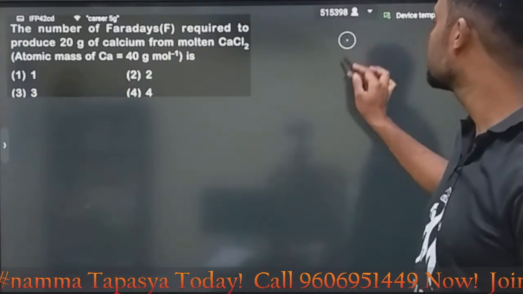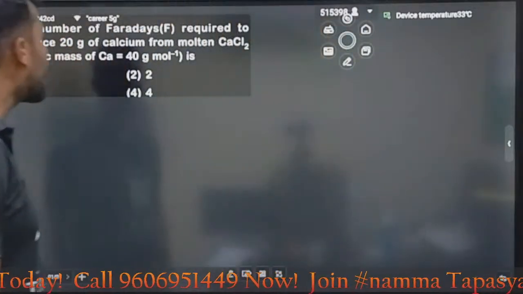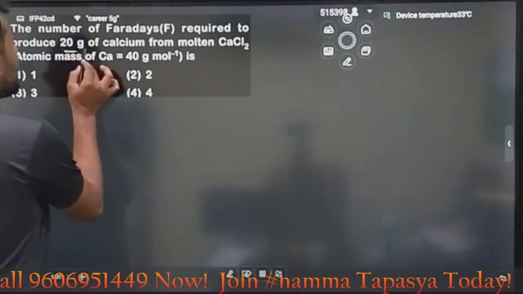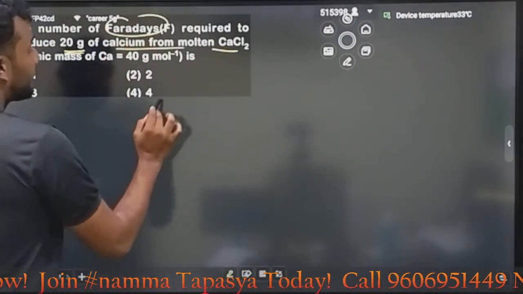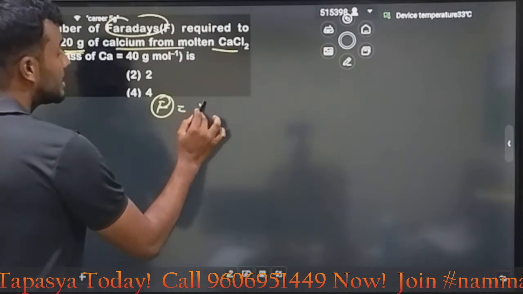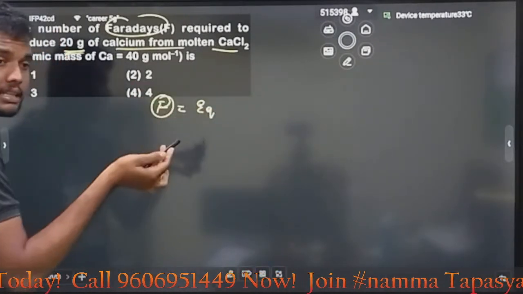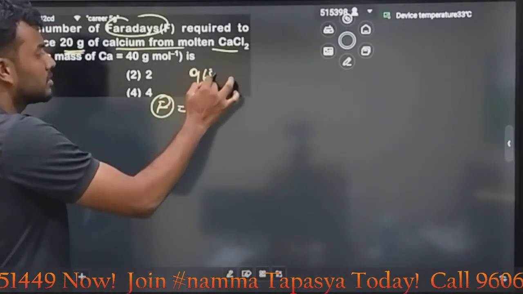Okay, it is also from your physical chemistry, Faraday. Question is very simple. The number of Faraday required to produce 20 gram of calcium from molten CaCl2. Guys, Faraday, they are asking the F value. This F, we know, completely depends upon the equivalent weight. Faraday is nothing but what? The charge. Approximately 1 Faraday is equal to 96,500 coulombs.